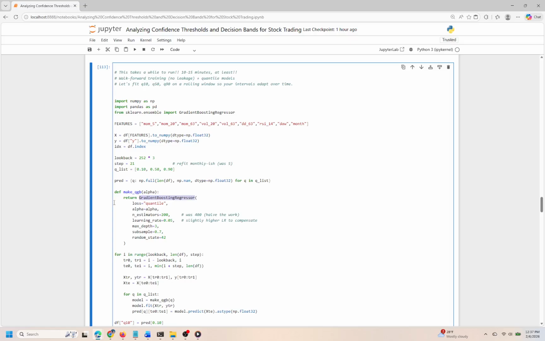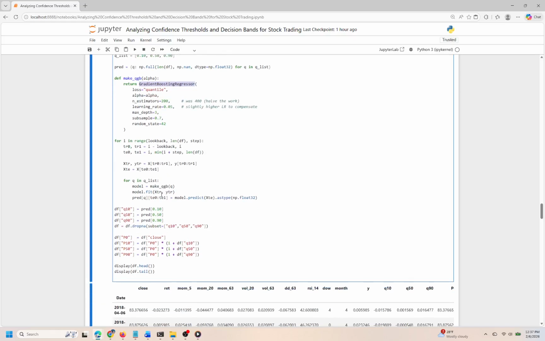The function defined here, make_QGB, sets up our gradient boosting regressor for quantile regression, allowing us to specify different quantiles for our training. Notice the adjustments in model parameters tailored for performance. For instance, we've reduced the number of estimators to speed up the training process, while slightly increasing the learning rate to compensate for this change.